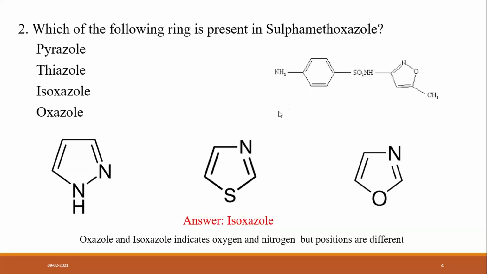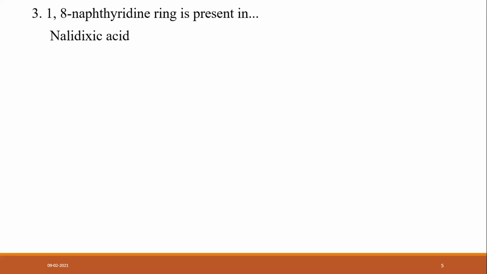Is it clear to all? Another one: the 1,8-naphthyridine ring is present in which quinolone antibacterial? Options are nalidixic acid, oxolinic acid, cinoxacin, and none.